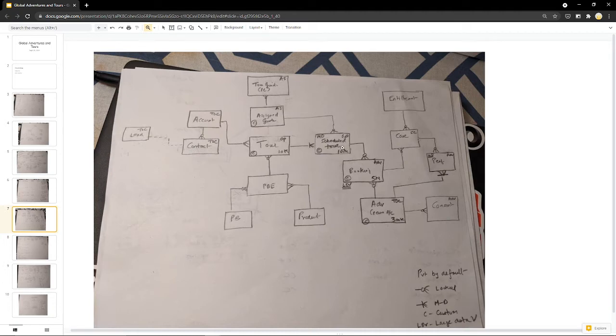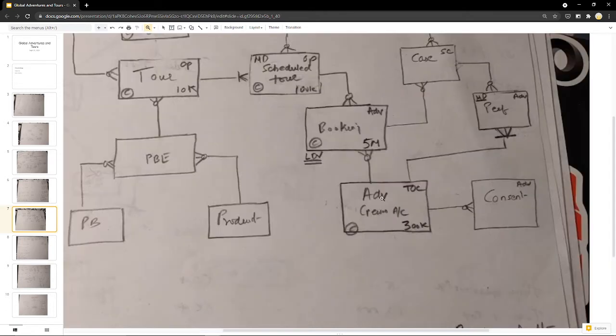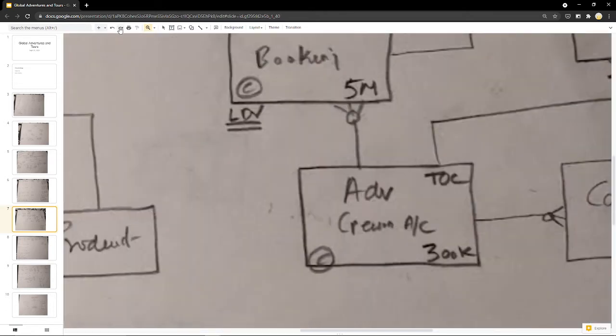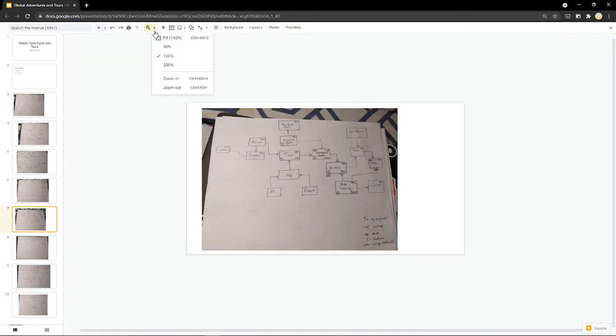Similarly, for every tour that is active, the adventure seekers or the customers can do a booking through their community. That's why we have a booking junction object, as this is a many-to-many relationship. A single customer could be part of multiple tours. So we want to support that requirement. Let me make this a bit bigger.